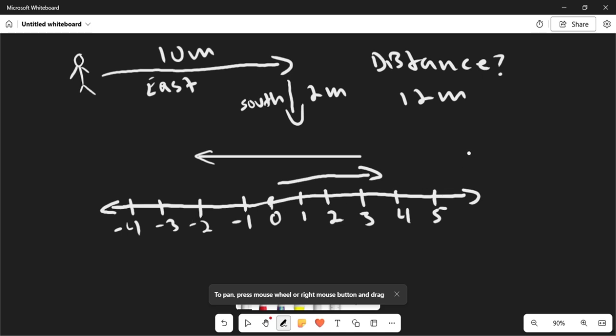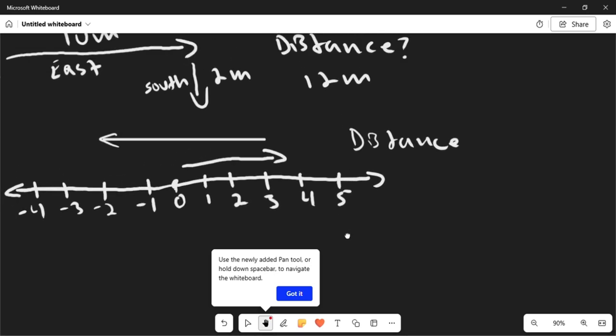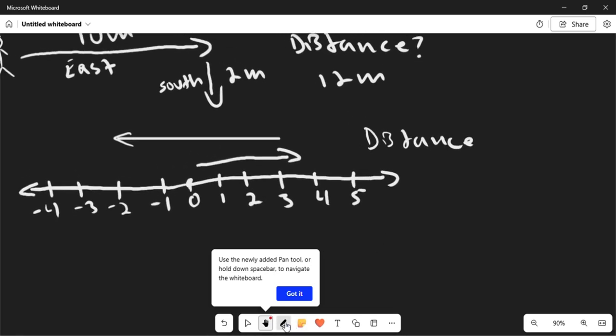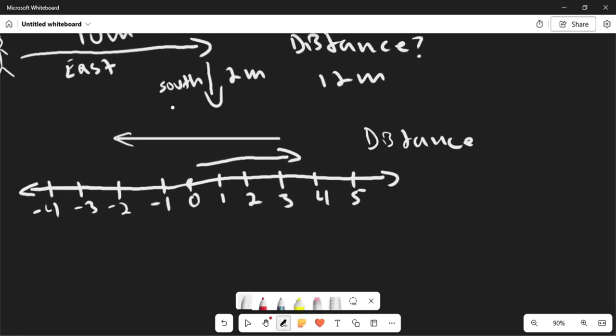Well, the distance is pretty simple. For the distance, here, we just have to calculate the total amount of meters, centimeters, feet, whatever, that they walked, right? So here, from 0 to 3, we have 3.